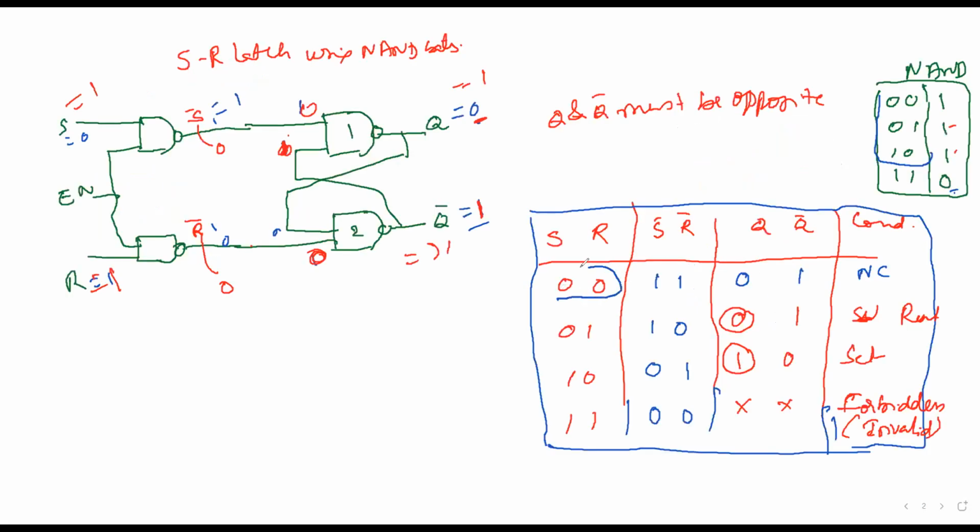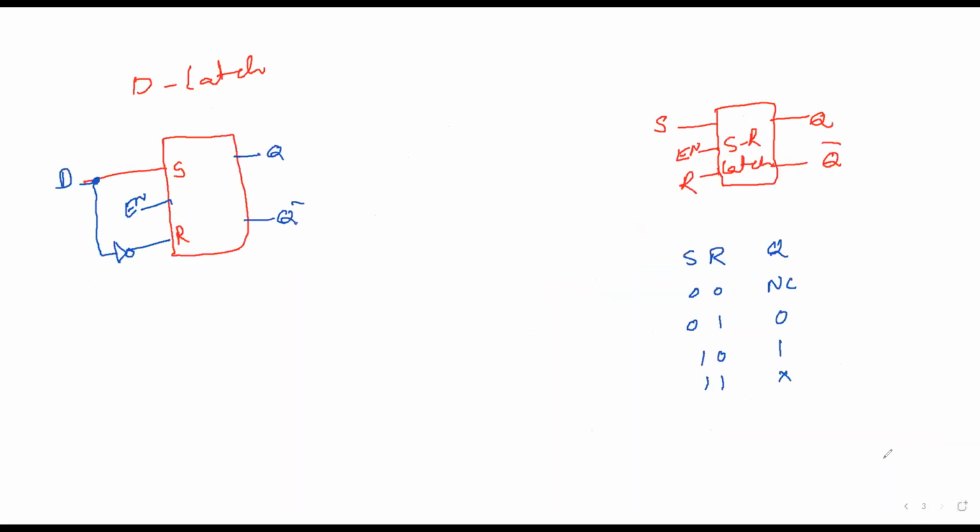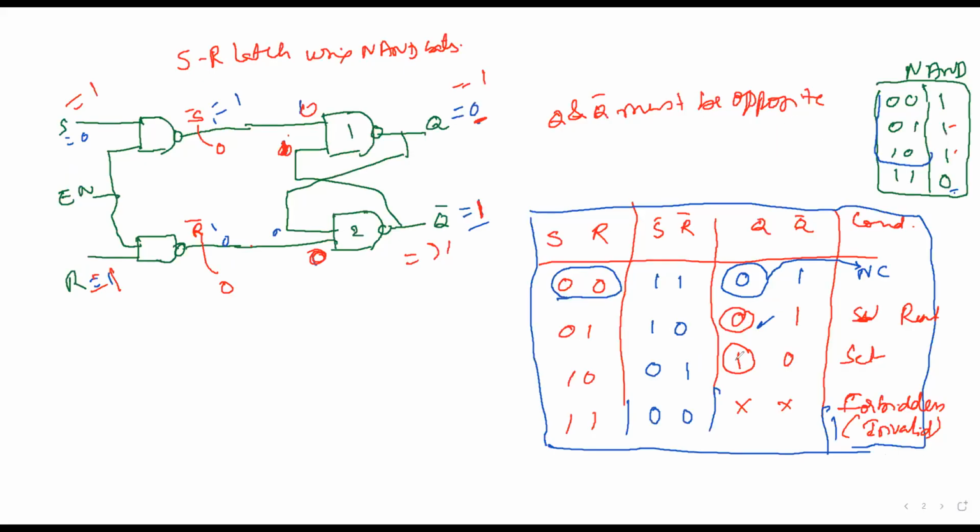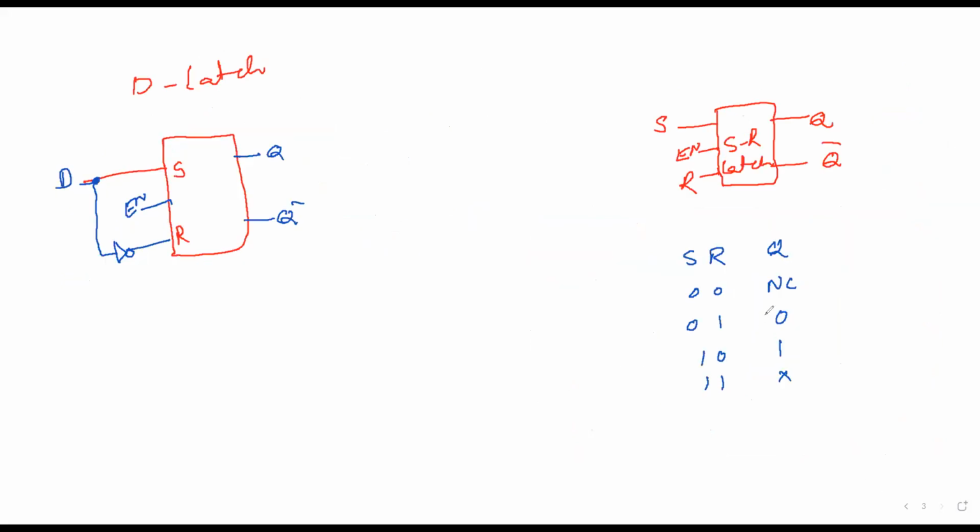If I take SR is equal to 0, 0, right here 0, which means that it is no change. Suppose if I consider Q is equal to 1, Q is equal to 1, what will happen? That is going to be 1 here. So either can be there, so I'll be calling it as a no change. Okay. So see again 0, 1, it is 0, 1, 0, it is 1, 1, 1, it is don't care. Okay. So this is how we write the truth table for SR latch.